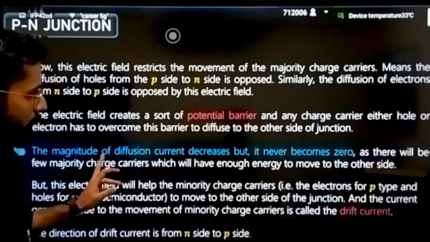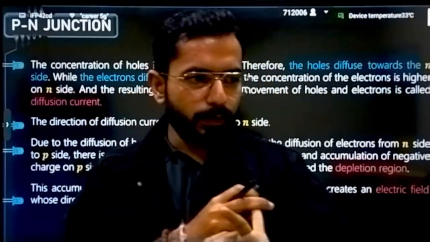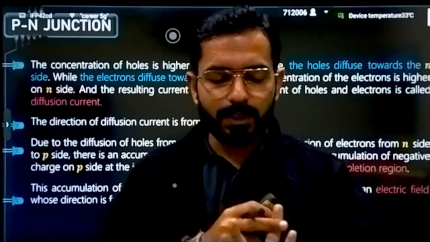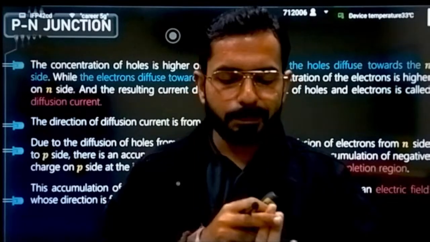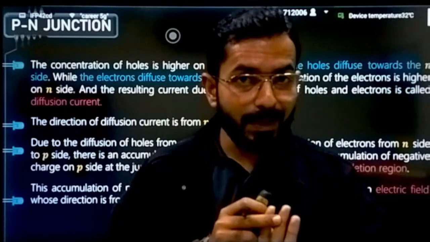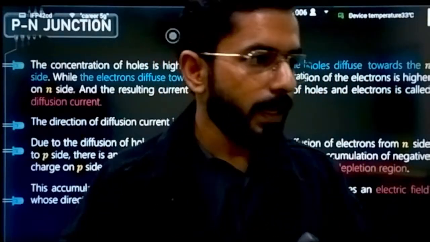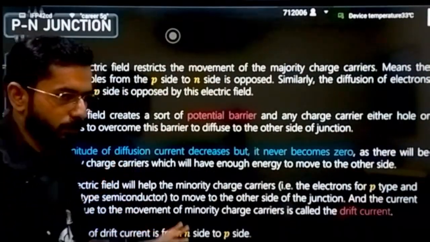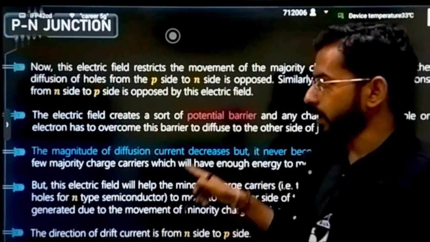Now understand the next important things. Here I have told you the 3-4 important things that you have to remember. Initially, diffusion current should be very clear. Then what is the direction of the electric field and why that electric field is coming should also be clear. Then barrier potential, how barrier potential is generated, very clear. Then the direction of drift current. If you understand these 4 things about the behavior of a p-n junction, then you can understand a p-n junction diode. Majorly, this complete theory given here is only about those 4 things. You will read it and understand all the theoretical things that I have explained here.